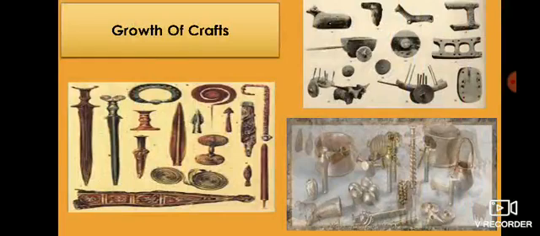Growth of craft. During this period, craft also increased. The manufacturing of cloth became an important industry. There were famous textile production centers such as Varanasi in the north and Madurai in the south. Both men and women worked in these centers. Each village had potters, weavers, dyers, metalworkers, carpenters, blacksmiths, goldsmiths, garland makers, basket makers, and other craftsmen.